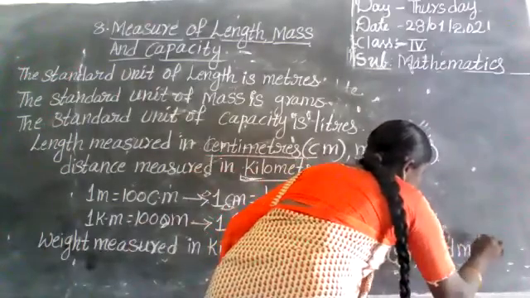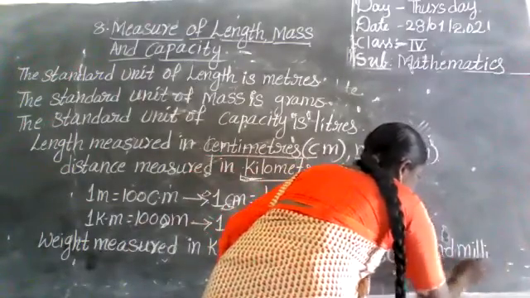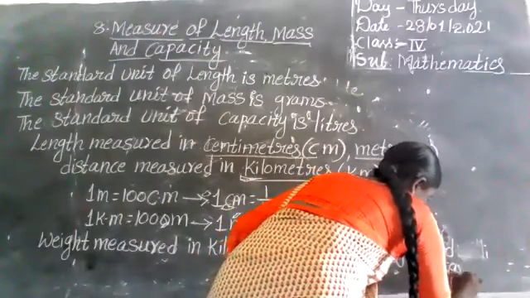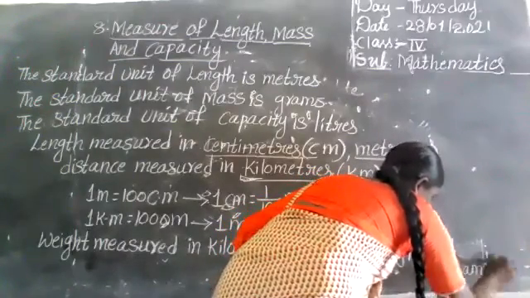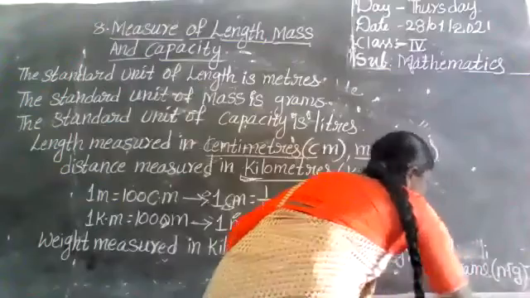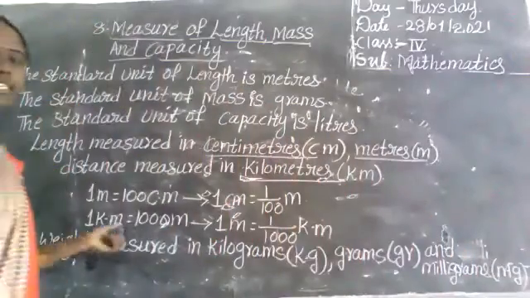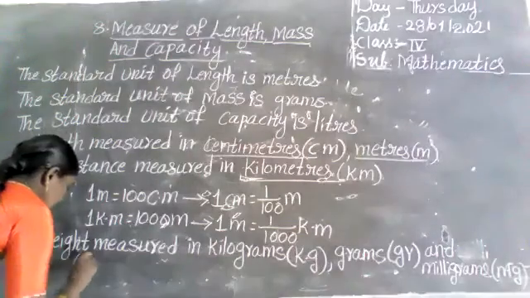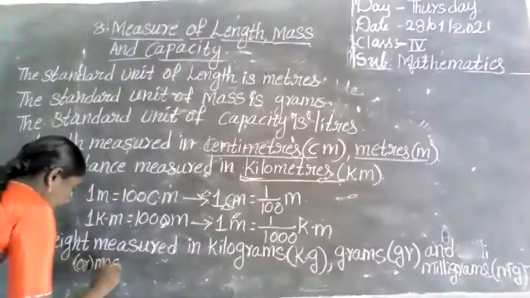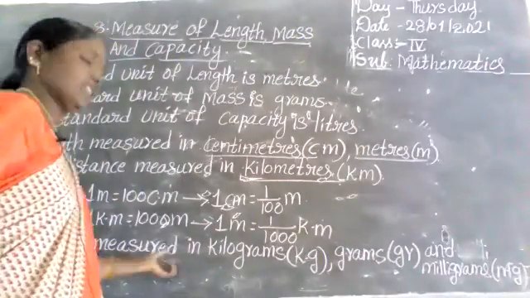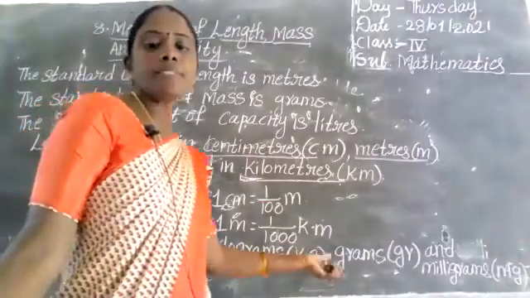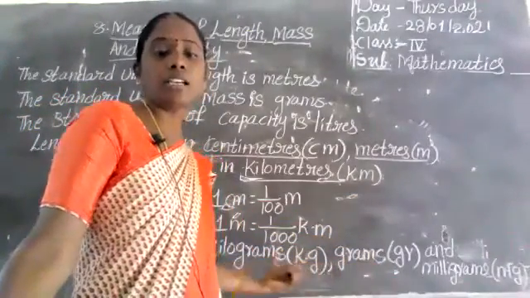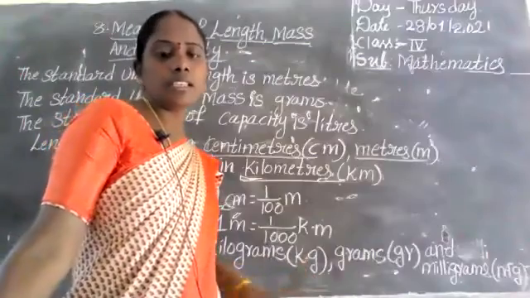And milligrams. Weight or mass is measured in kilograms, grams, and milligrams. Milligram short form is mg, gram short form is g, and kilogram short form is kg.